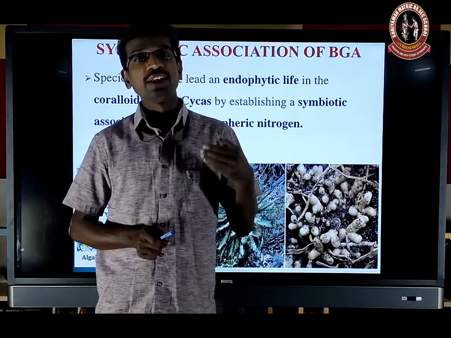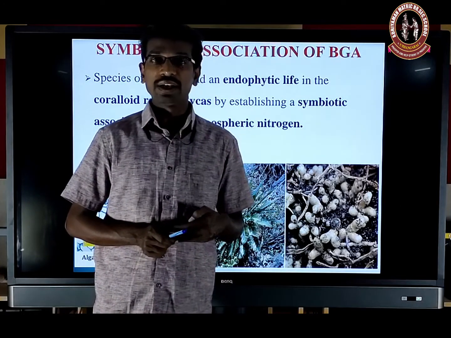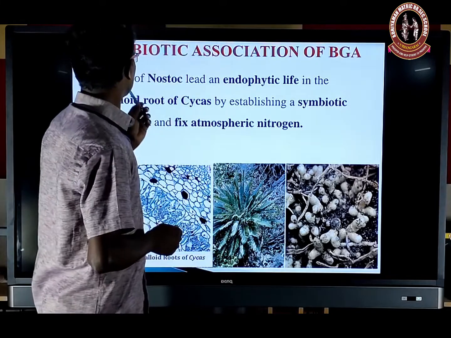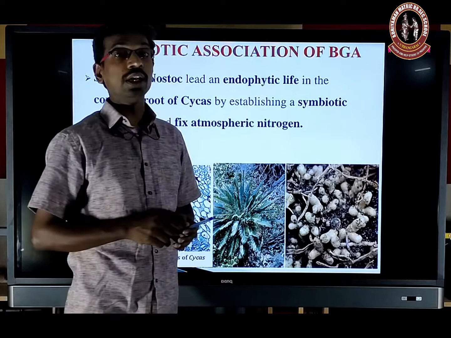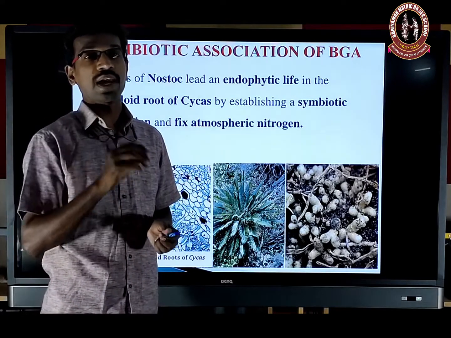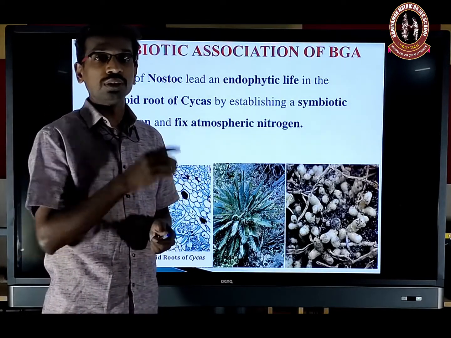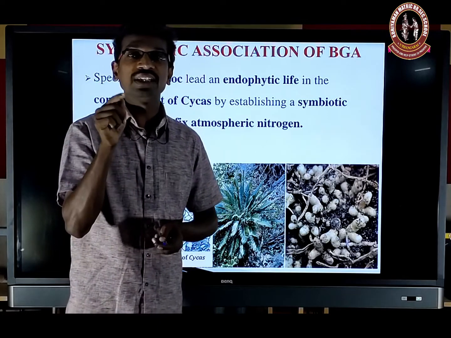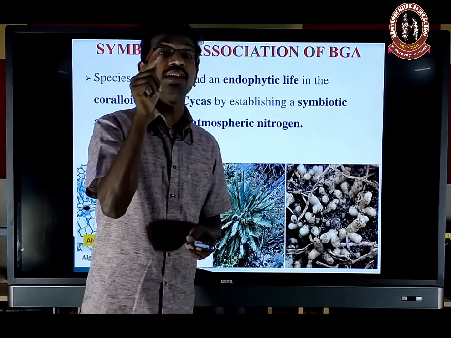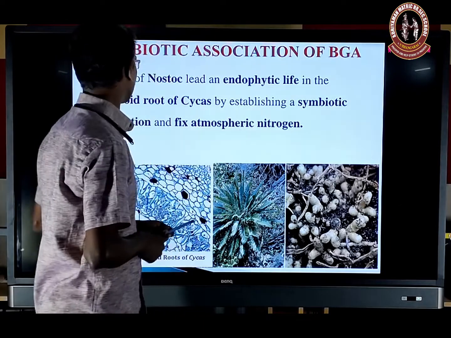Further, the host plant provides shelter and food material for the cyanobacteria. So the species of Nostoc lives an endobiotic life. Endo means inside, biotic means plant. This microorganism grows inside another plant.